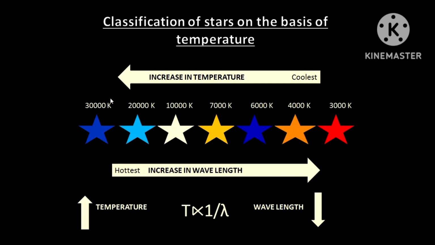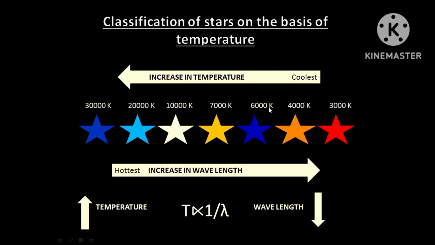As the temperature goes on decreasing, there comes the largest wavelength, that is red in color. So here you can distinguish on the basis of color and temperature. Color is nothing but wavelength. So indirectly we can say that temperature is inversely proportional to wavelength.